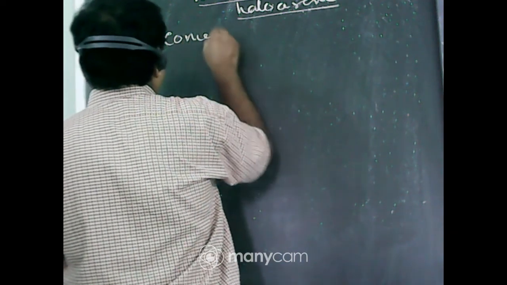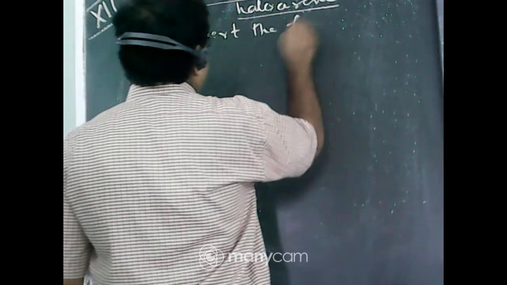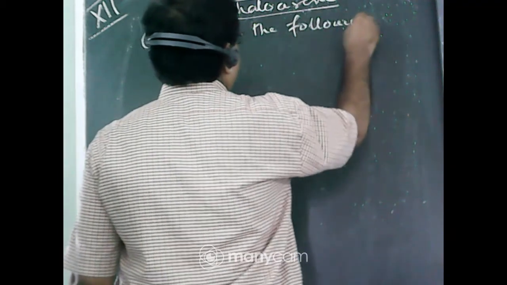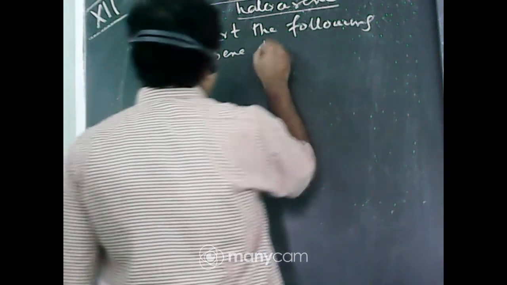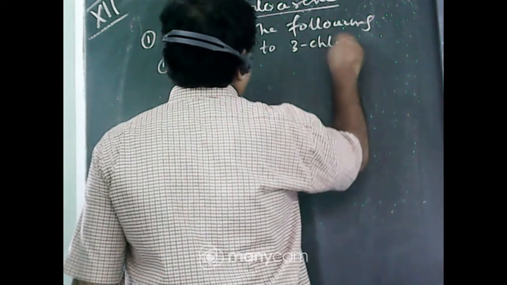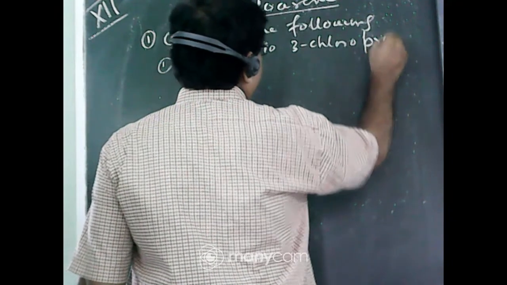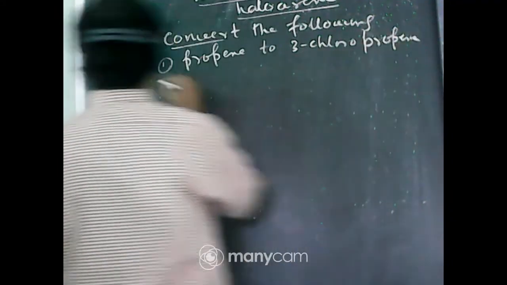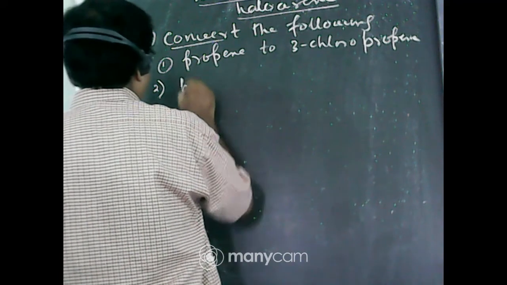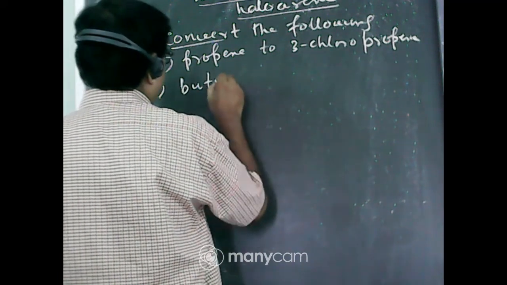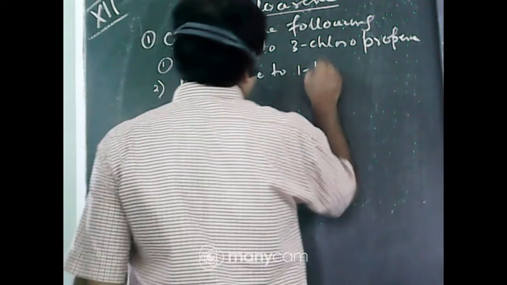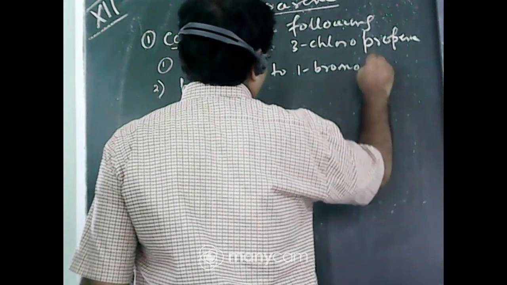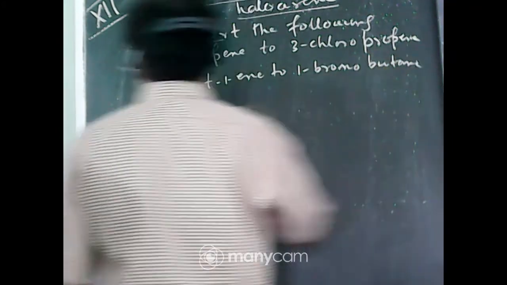Convert the following. Number 1, propene to 3-chloropropene. Number 2, but-1-ene into 1-bromobutane.